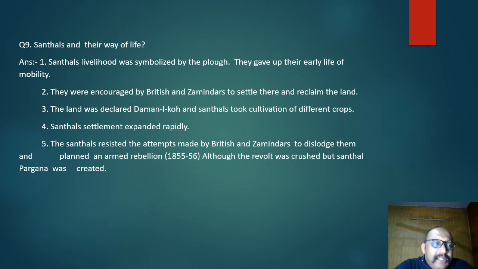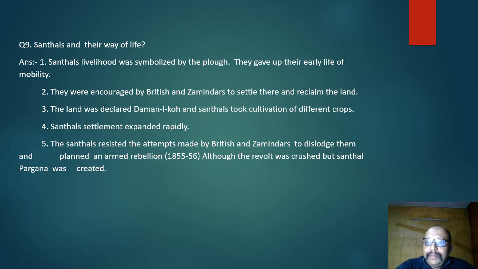Now, when Pahadiyas refused to do the cultivation, Britishers and Zamindars motivated a new tribe, the Santals. They were excellent forest cutters. They were being brought up here. Suddenly, their number started to increase. बहुत थोड़े से विलेजेस से उनका नंबर बढ़ गया, पॉपुलेशन काफी बढ़ गई, and they were being promised that this will be Damin-i-Koh, that Damin-i-Koh means this land belongs to them.